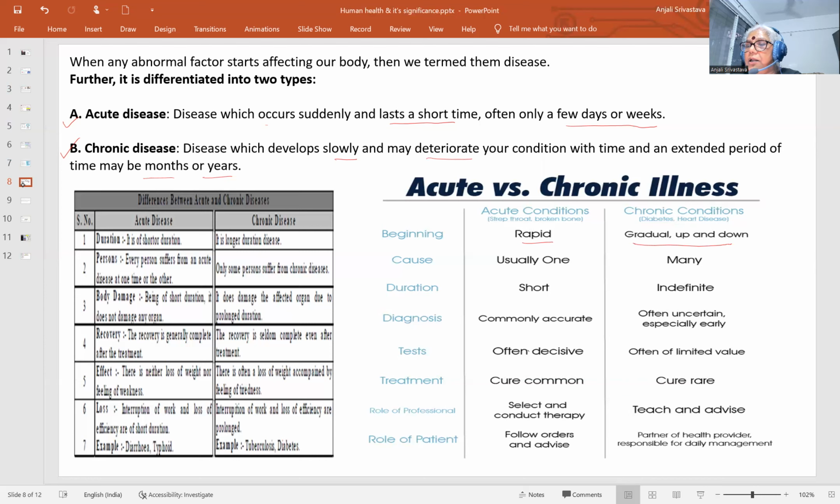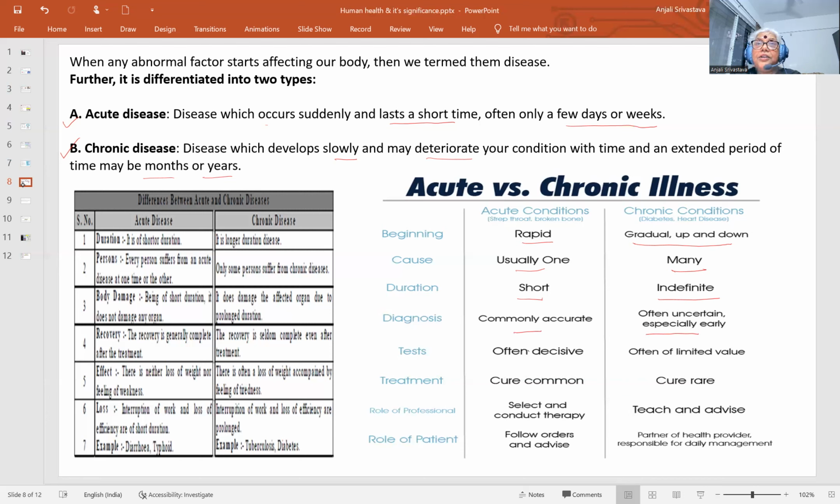The acute conditions are rapid, whereas the chronic conditions are gradual, and sometimes up, sometimes down. The cause is usually one in acute cases, whereas in chronic cases causes may be many. Then duration is short in acute cases, and it is long to indefinite in chronic cases. It is not necessary that it is always indefinite, but it is not fixed. That depends on how efficiently the conditions have been handled. Diagnosis is commonly accurate in acute cases, and uncertain in chronic cases, especially early.